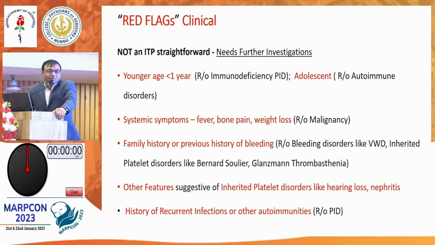Should we give the message that a 4-month or 6-month-old baby cannot get it? It is not like that, but you should suspect some other immunological deficiency, because primary immunodeficiency may present with thrombocytopenia. My question is, if you have a 6-month or 8-month-old child who looks like ITP, can we treat it as ITP or should we always have that suspicion? You should have suspicion. Okay, so you can get ITP.